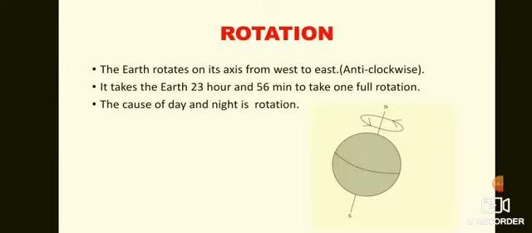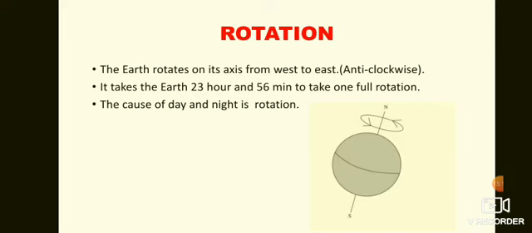Now let us see what rotation is. I have already told you that rotation is a movement of the earth. It is a spin. When the earth spins on its axis, that particular motion is called rotation. The earth rotates in anti-clockwise direction.